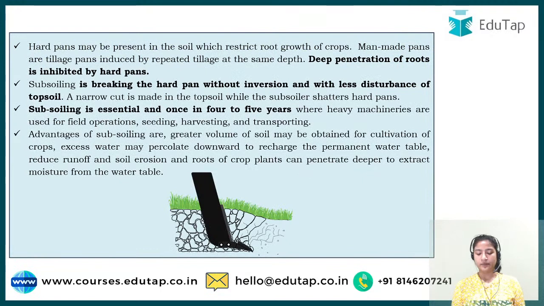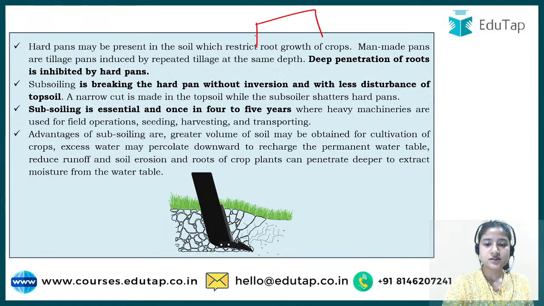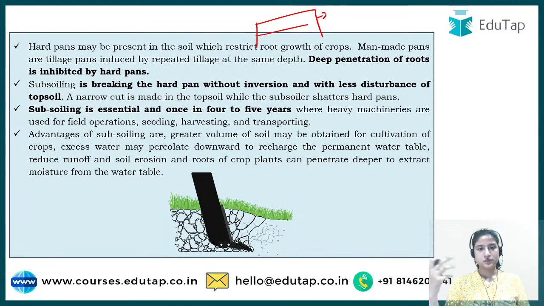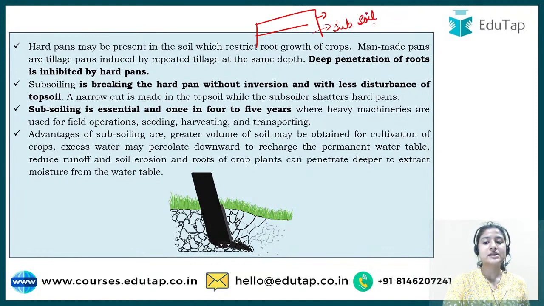See now what happens. Soil has two layers, the surface soil and then the subsoil. Now the question itself says that the topsoil should not be disturbed. So how are you going to remove the hard pan, and how are these hard pans caused? Imagine you're using a tractor in a particular land for various activities.